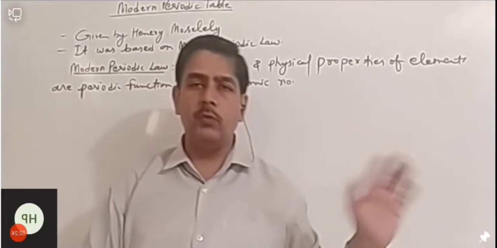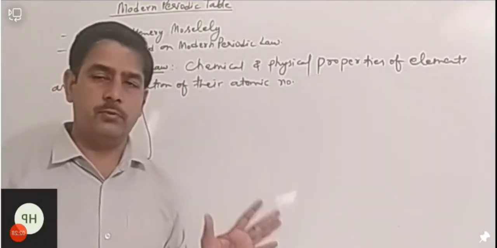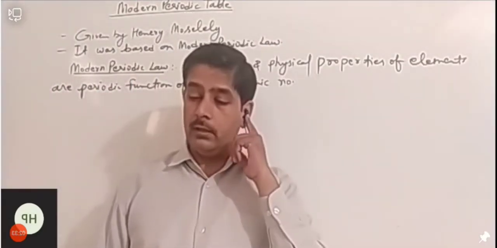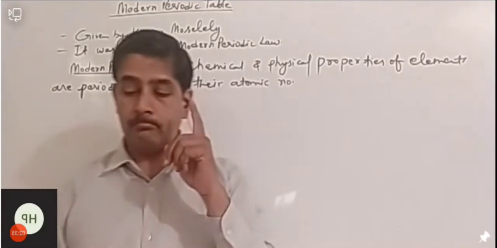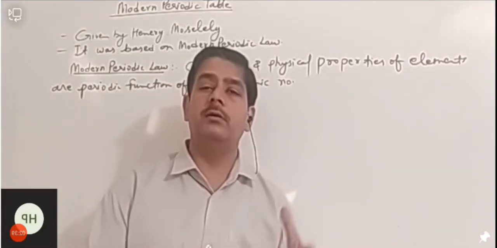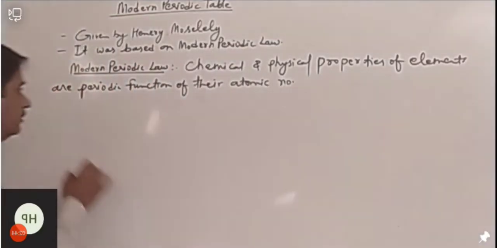So that was the modern periodic law, and the modern periodic table was based on it. The next thing we are going to discuss is periodicity. What is periodicity? Because in the modern periodic table periodicity was followed. So let's discuss periodicity.